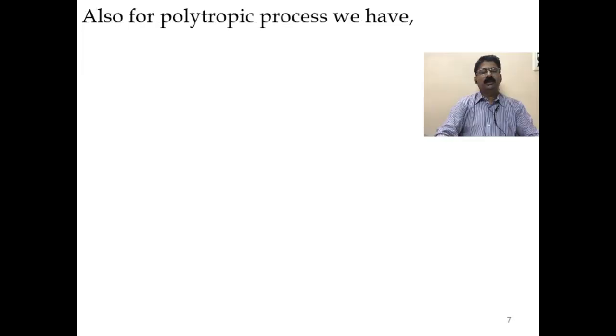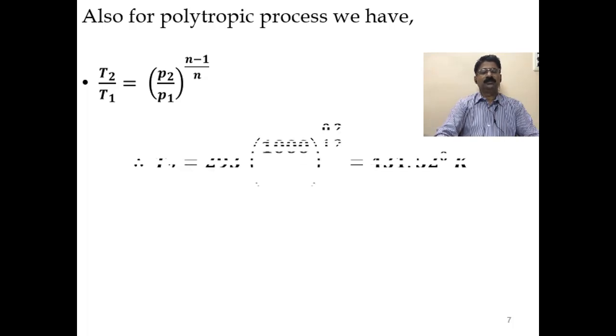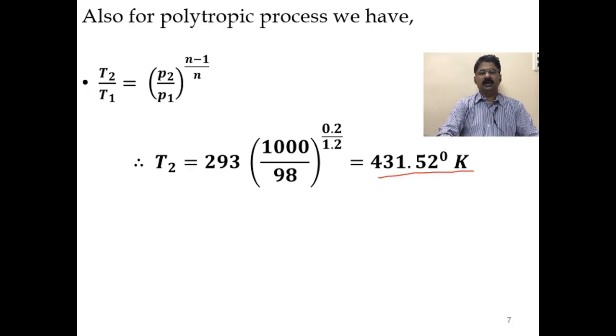So also for the polytropic process, we have T2 by T1 is equal to (P2 by P1) to the power (n minus 1) by n. So all these things are very, very important: the temperature-pressure relationship for the polytropic process, the temperature-volume relationship, the pressure-volume relationship. One way or the other, at one place or another, it will be used. So here, using this, you have to find the final temperature T2. You will get it as 431.52 Kelvin.